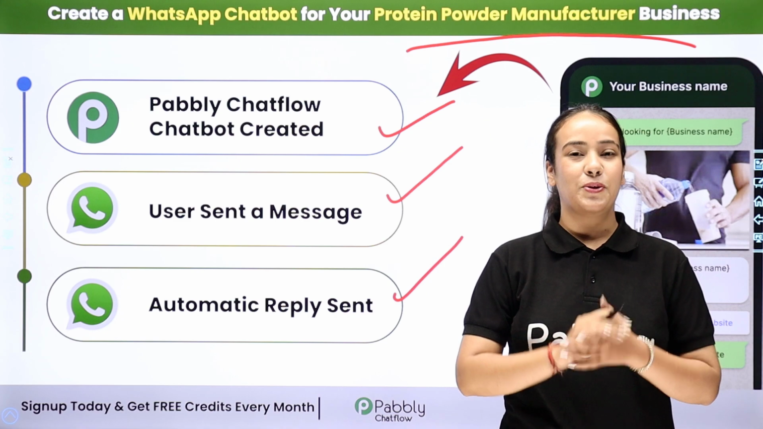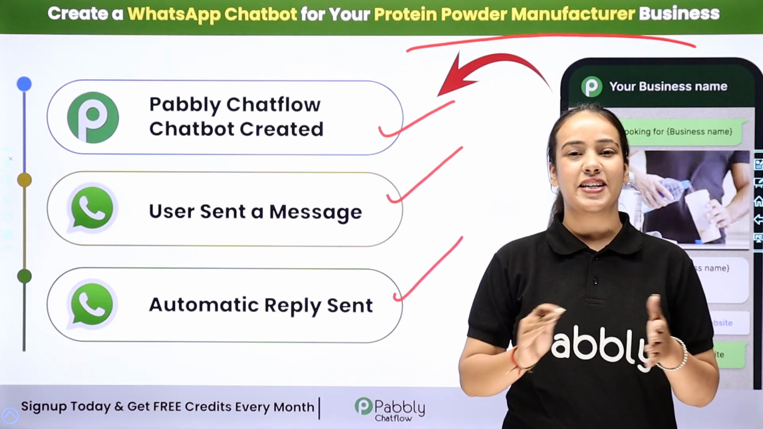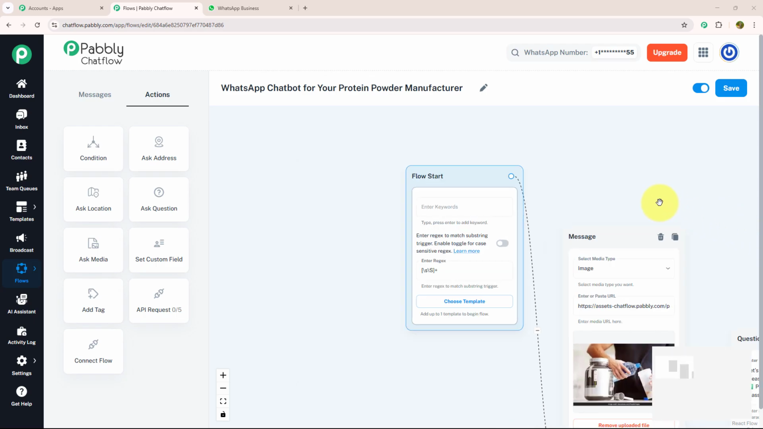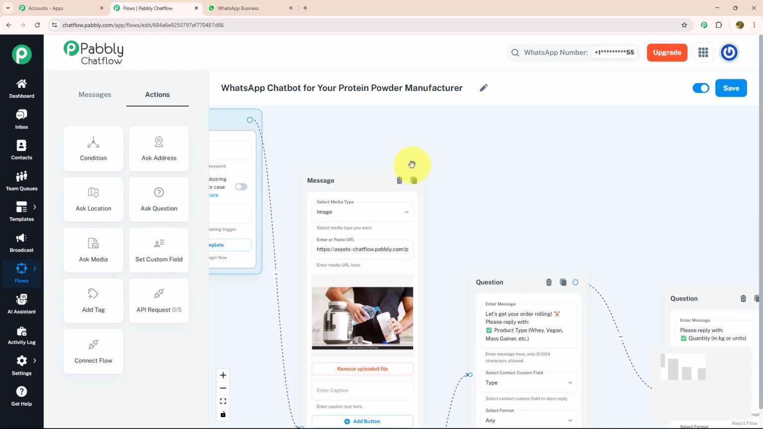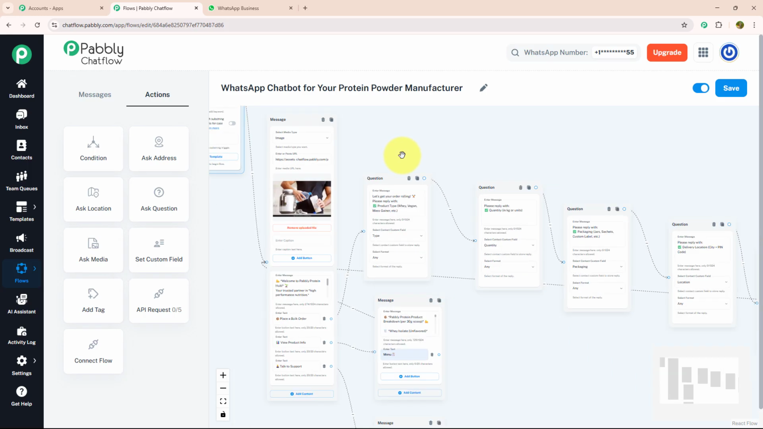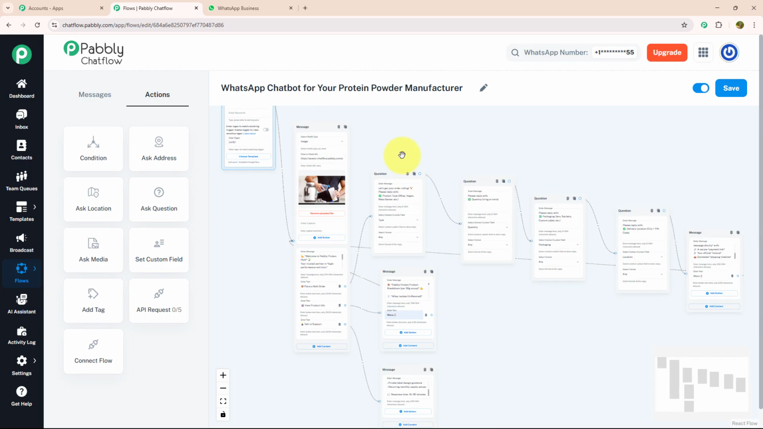If you want to know how to create this chatbot for your own business, then let me take you to my screen. Welcome to my screen. In today's video, we are going to learn how to create a WhatsApp chatbot for your protein powder manufacturing business using Pabbly Chatflow. This chatbot will automatically respond to people, collect their details and guide them through the inquiry process. So let's get started. As you can see, I have made this chatbot using Pabbly Chatflow.